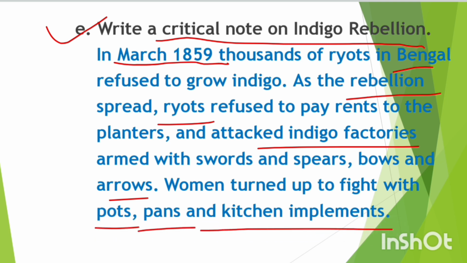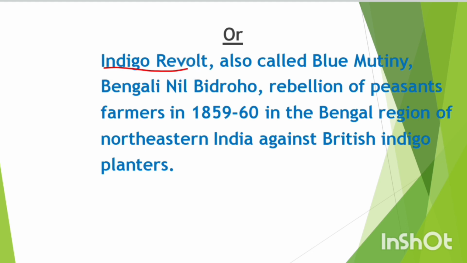Or another answer you can write, the Indigo Revolt, also called the Blue Mutiny, Bengali Nil Bidroh, was a rebellion of peasant farmers in 1859 to 1860 in the Bengal region of northeastern India against British indigo planters.